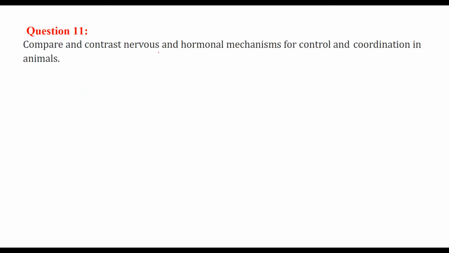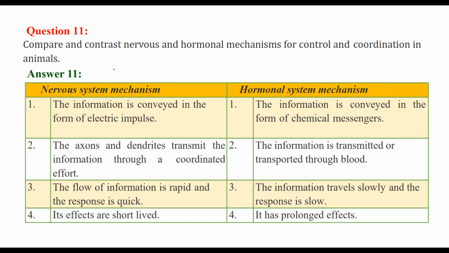Compare and contrast nervous and hormonal mechanisms for control and coordination in animals. First, in the nervous mechanism, the information is conveyed in the form of electrical impulses. In the hormonal mechanism, the information is conveyed in the form of chemical messengers. In the nervous system, we have axons and dendrites, which transmit the information through a coordinated effort: axon away, dendrites towards. In the hormonal system, the information is transported through blood.